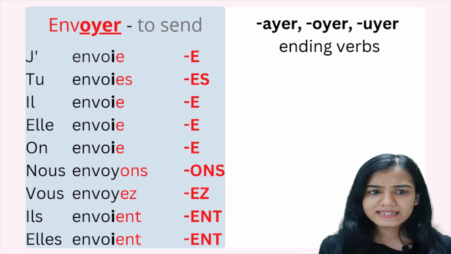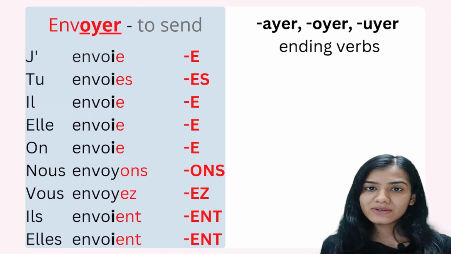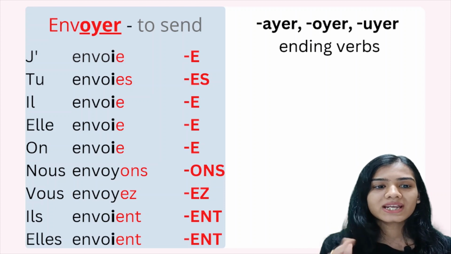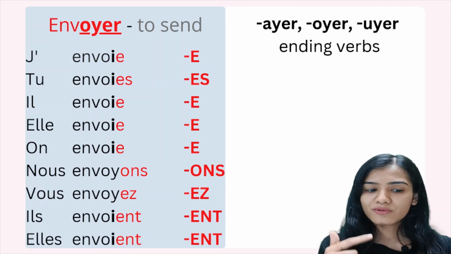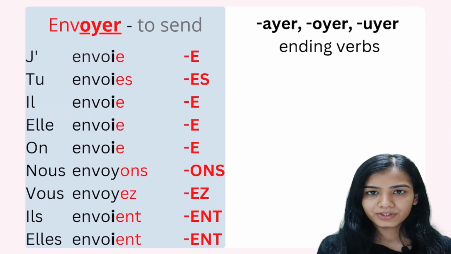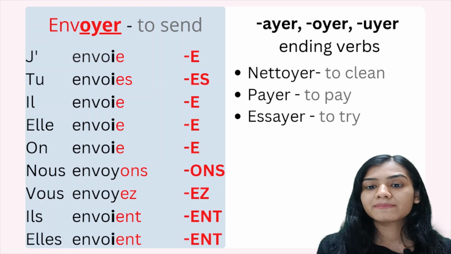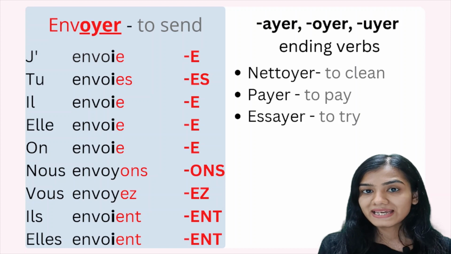Alright, the same way. But only and only in case of nous and vous, we are not going to do that. So this replacement of Y with I is going to take place only in case of je, tu, il, elle, on, the last plural form, ils and elles. Now, the examples of this can be nettoyer, that is to clean, payer, to pay, and essayer, to try.